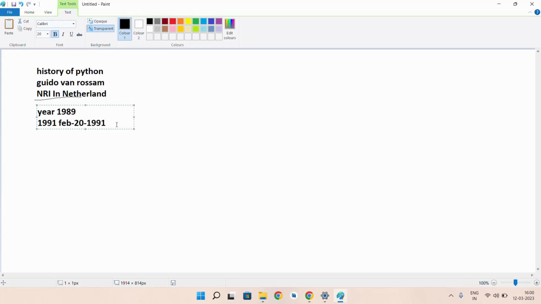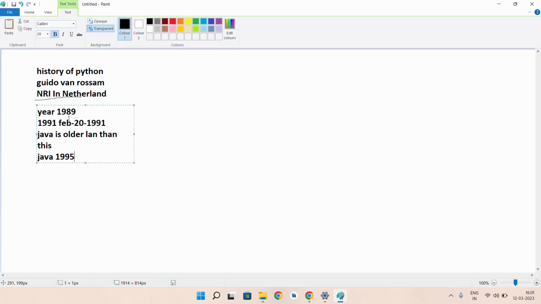But people think this is a new programming language, because previously we've been working with Java and C, right? We thought Java is an older language than this, but the answer is no, because Java was created in the year 1995, while Python was created in 1989 itself.